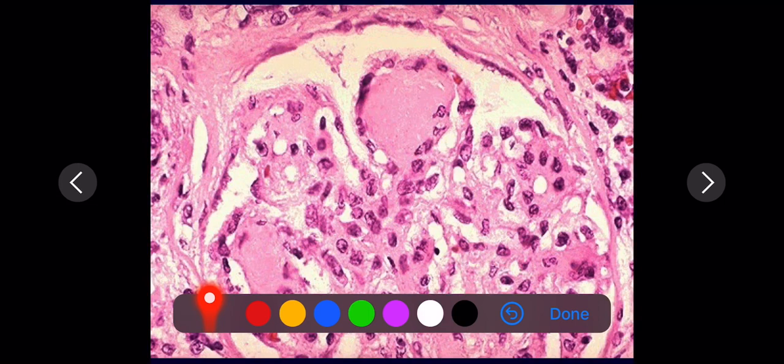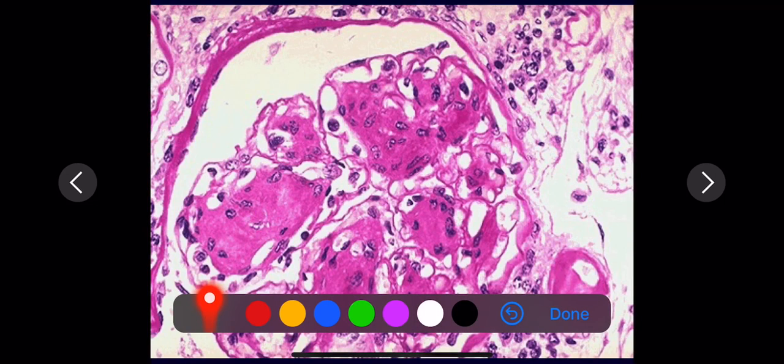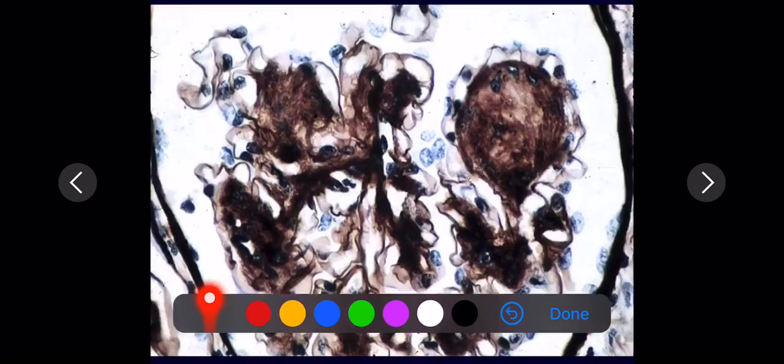These nodules can be PAS positive. As the disease advances, the individual nodules increase in size and compress the surrounding nodules. You can see multiple Kimmelstiel-Wilson's lesions here, pink hyaline material, in another special stain.